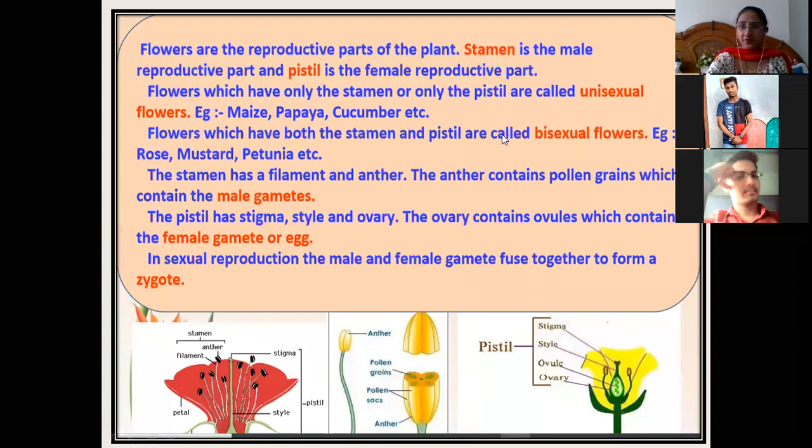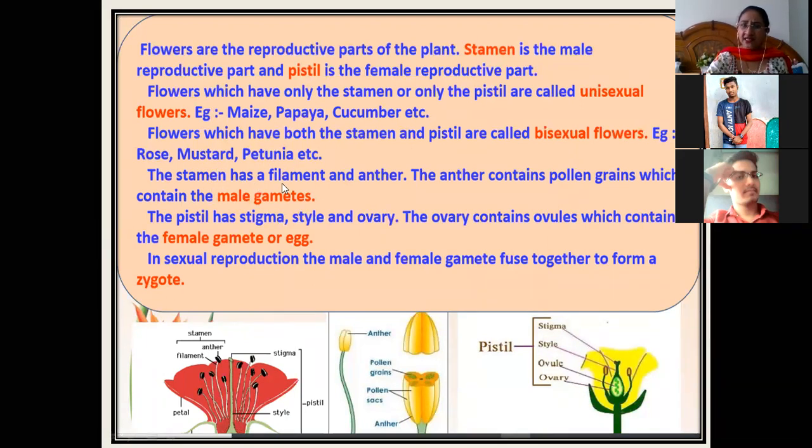And bisexual flowers means those flowers which have both the male and the female part, that is stamens and pistils, both present in the same flower. That is called a bisexual flower. Bi means two, means both male and female parts are present in the same flower. Examples of bisexual flowers are rose, mustard, petunia, etc.